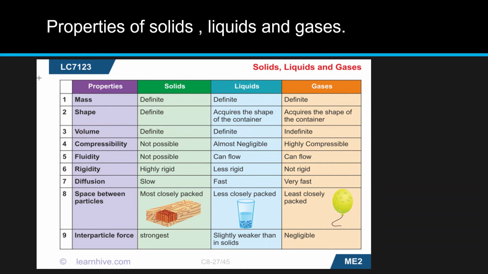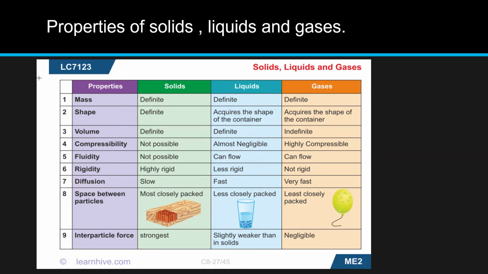Compressibility. Solids are not compressible, liquids are almost negligible, whereas gases are highly compressible. A fine example for this is the LPG cylinders in our houses. When the pressure is there, it is in liquid state inside the cylinder, but as soon as you release the knob of pressure, it transforms to gaseous state. So that's how you can use it to cook.